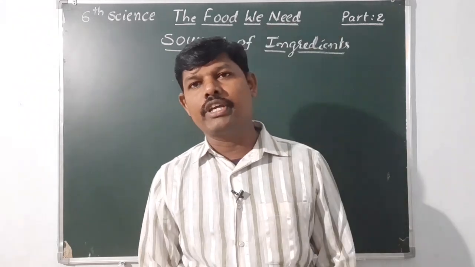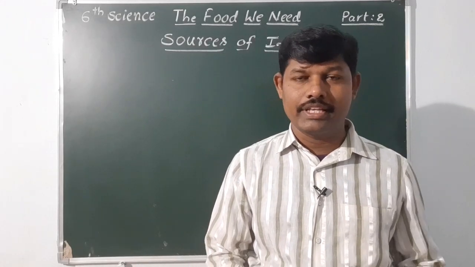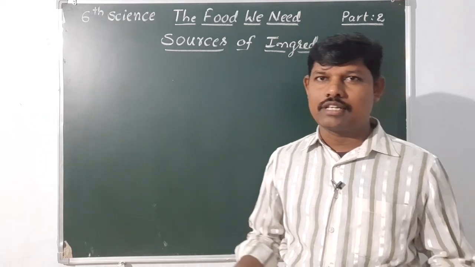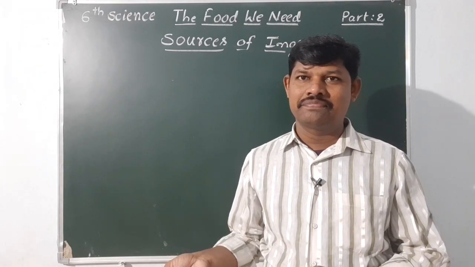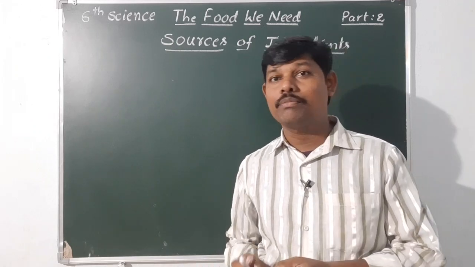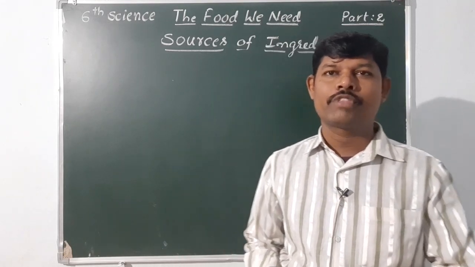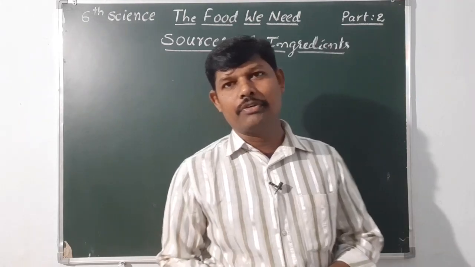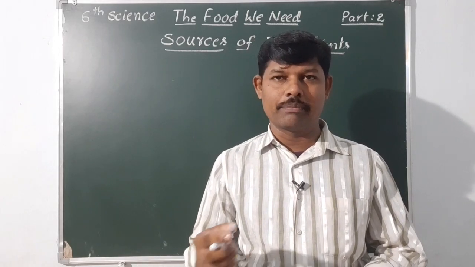Some food materials we get from plants, some from animals, and some from other sources. What is other? Not from plants, not from animals. We get them from some other sources. For example, what are the food materials we are getting from plants? What are the food materials we are getting from animals?